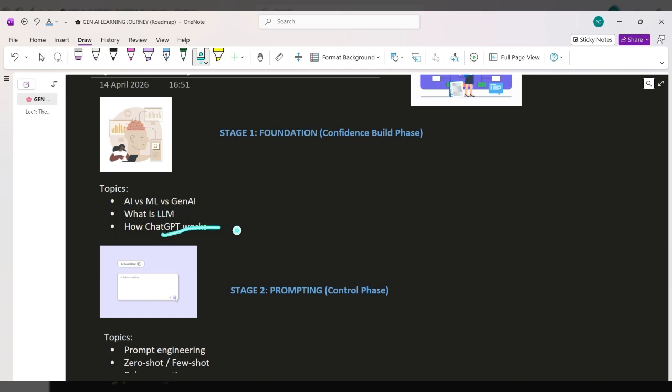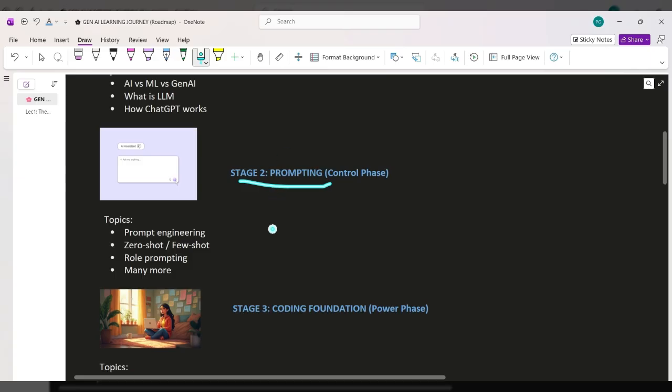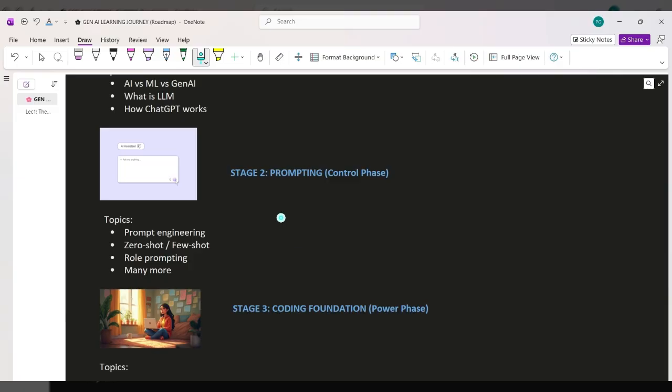Then how ChatGPT works. After that, we'll understand prompting. I have created this roadmap accordingly, like how you can connect dots and what you should know before understanding something else, because I have learned it myself, so I know the challenges. So we need to understand LLMs, that is right. But after that, the next step is to learn how to control them, and this is prompting, which will basically help us control that.